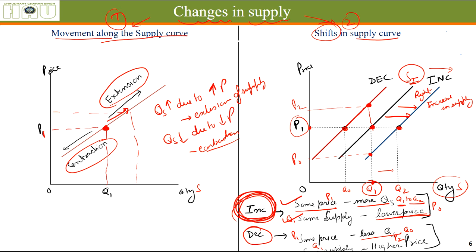And when we join these two points, it makes a supply curve which is to the left of the original supply curve. Movement of supply curve towards left is called decrease in supply, movement towards right is called increase in supply. And you can interpret the increase and decrease in two different manners. Draw this diagram, write it once, you will understand properly. I hope you might have understood right now also.